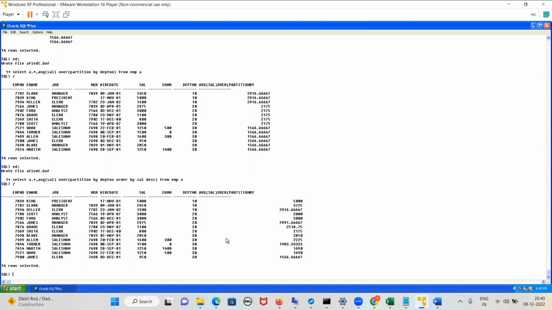So now what happened is we have sorted a partition. First, we have made the partition. Partitions are made for 10, 20, 30. There are 3 partitions. Then we sorted it based on the salary in the descending order. We have just sorted the salary. So that is a separate thing.